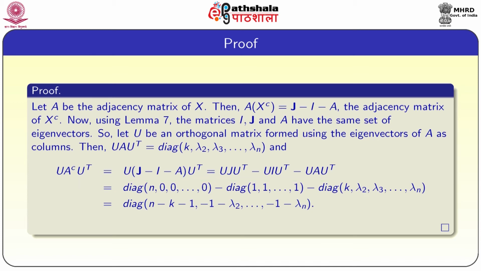So, we are going to get the diagonal matrix with entries n, 0, 0, 0, and the diagonal matrix with entries 1, 1, 1 minus the diagonal matrix with diagonal entries k, lambda 2, lambda 3 and so on up to lambda n. So, we are going to get the diagonal matrix with the diagonal entries n minus k minus 1, minus 1 minus lambda 2 and so on, minus 1 minus lambda n. So, hence we got the required result.